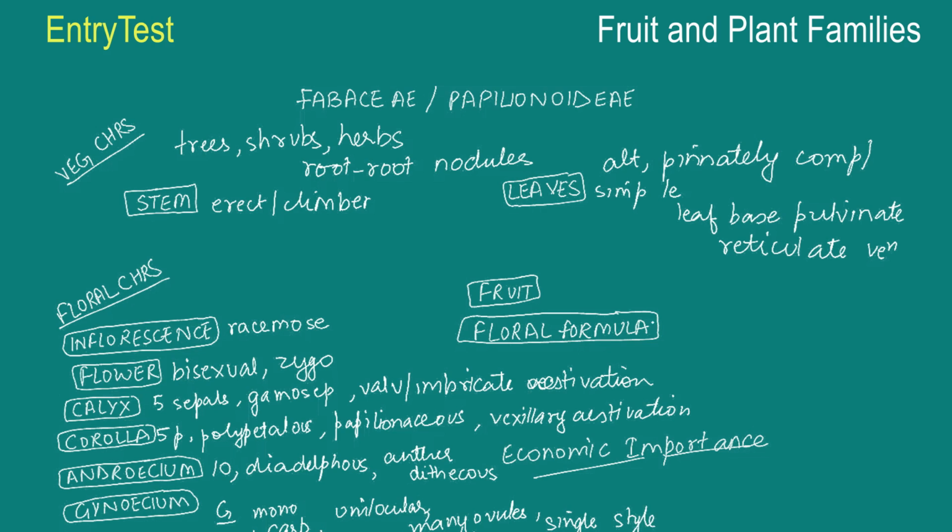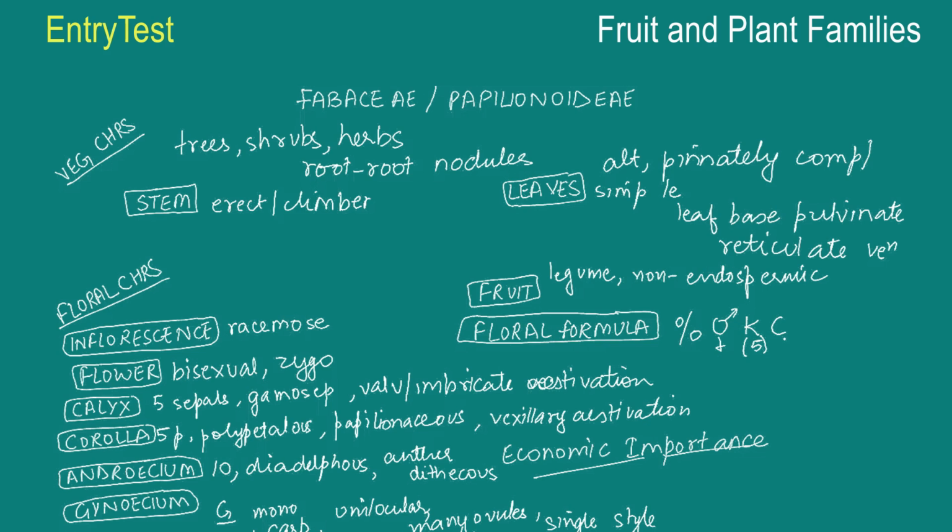Now coming to the fruit first, legume, and they have seeds, one to many, non-endospermic. Coming to the floral formula, zygomorphic, bisexual, 5 sepals joined together.